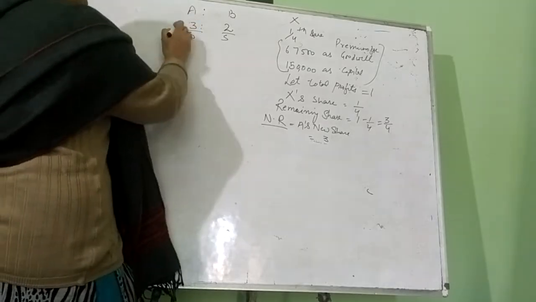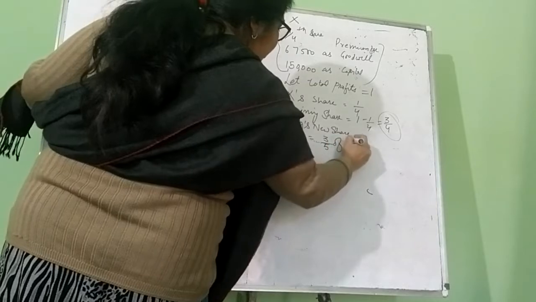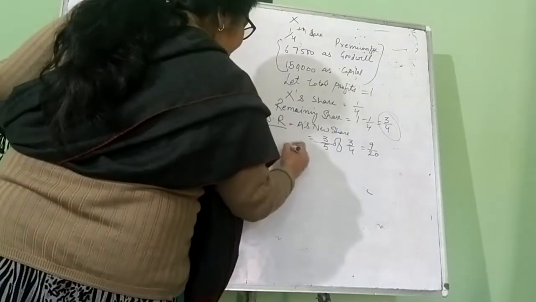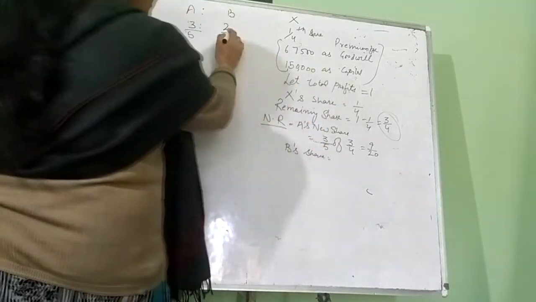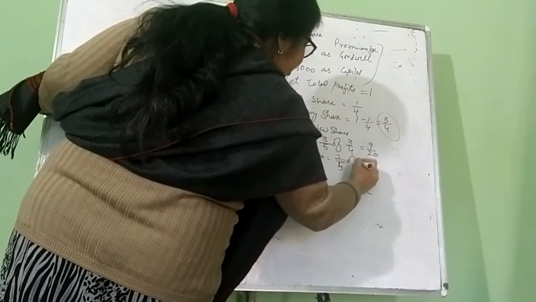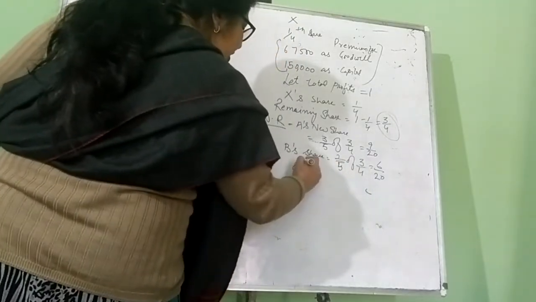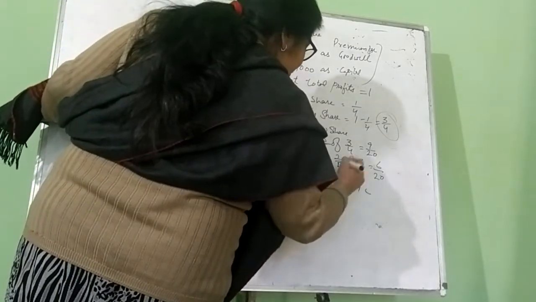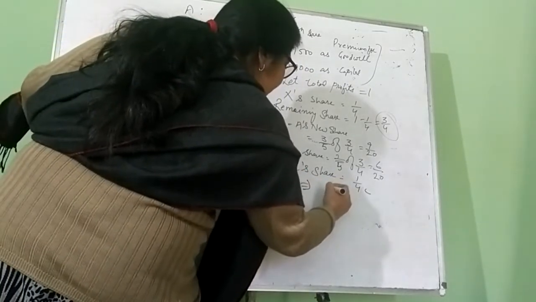A will get 3/5 of the remaining share, 3/5 of 3/4, that is 9/20. B will get 2/5 of the remaining share, 3/4, that is 6/20, and X's share is already given, that is 1/4.